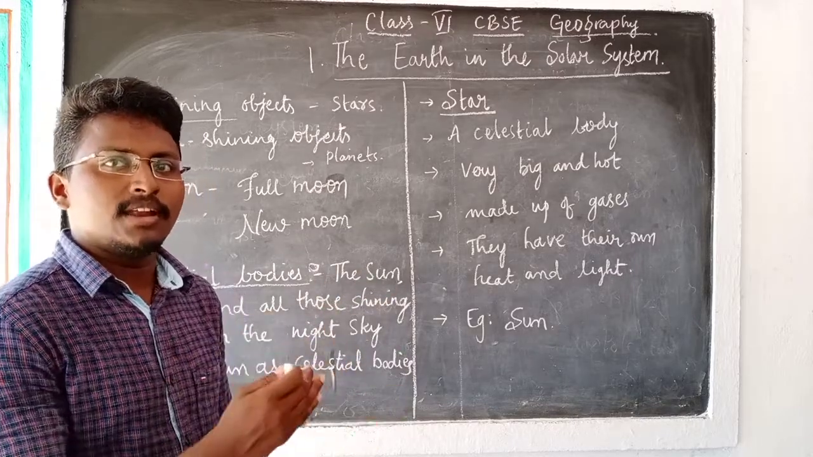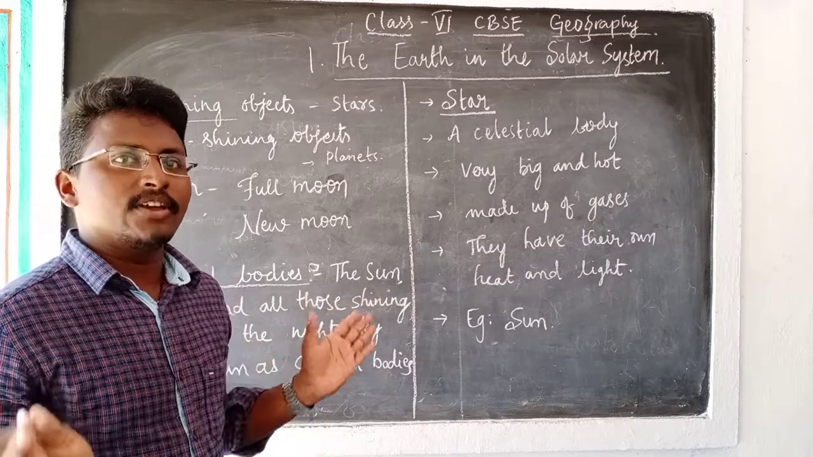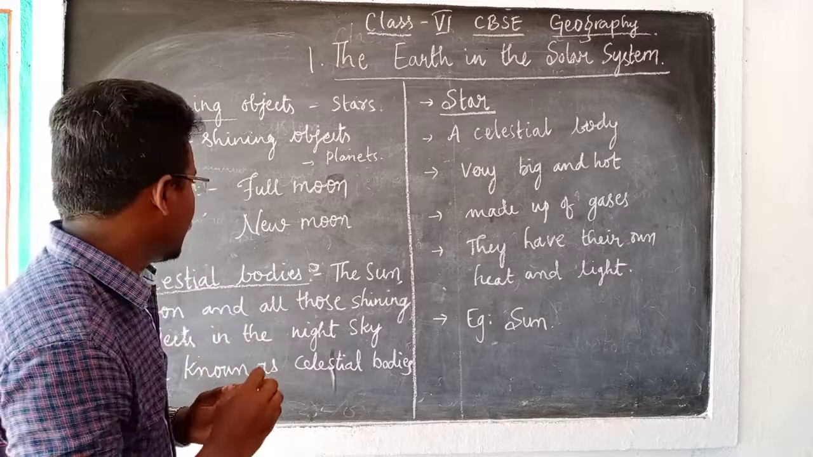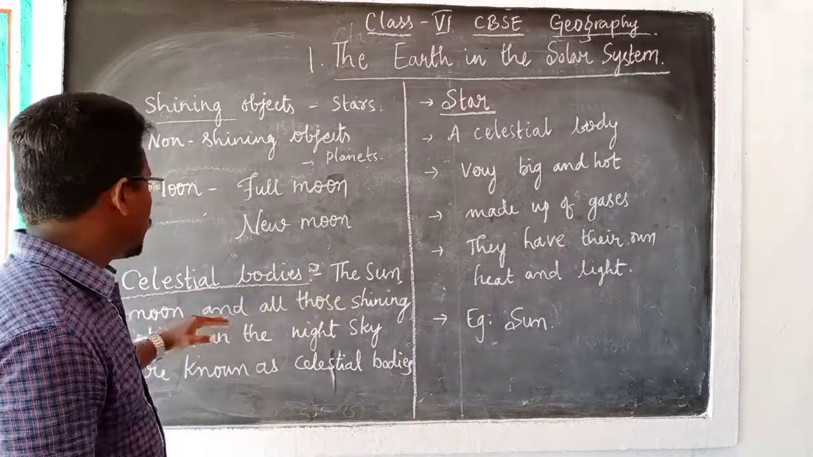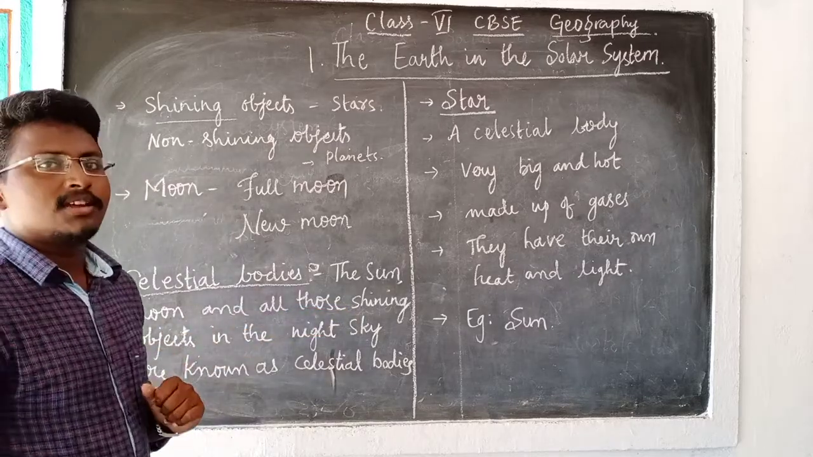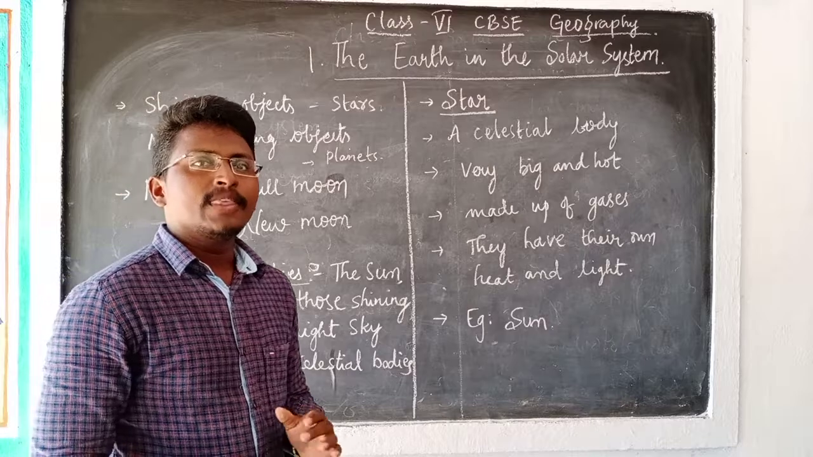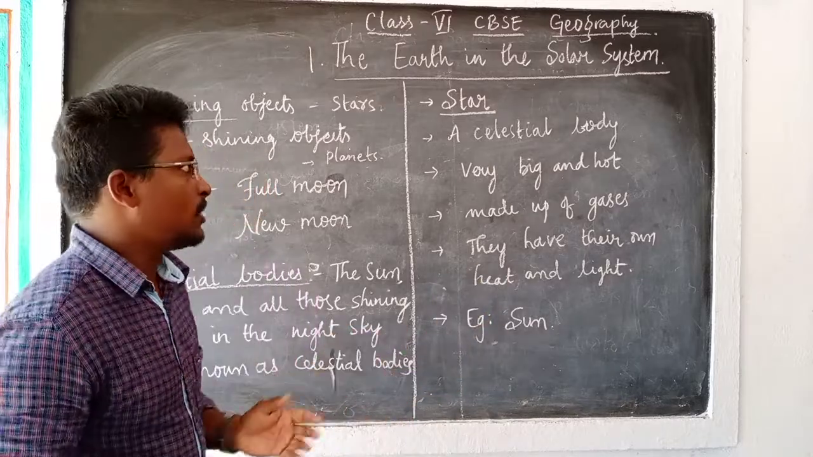The next very important thing is that those objects which are found in space, including the sun, moon, satellites, stars, each and every object present in the sky, we call them celestial bodies. The sun, moon and all those shining objects in the night sky are known as celestial bodies. Simply, anything which is present in space, we may call a celestial body.